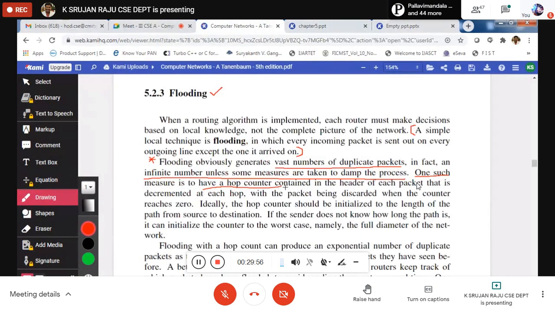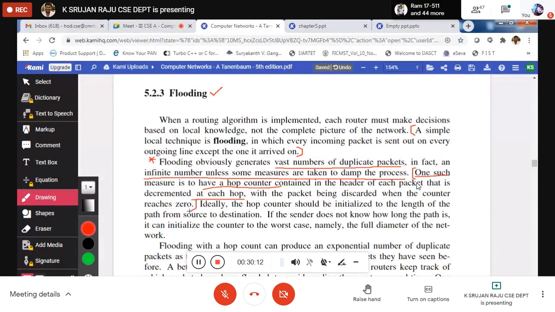One such measure is to have a hop counter contained in the header of each packet that is decremented at each hop, with the packet being discarded when the counter is 0.